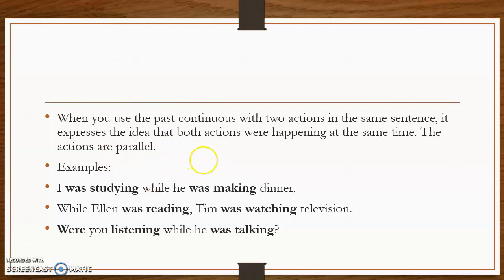You say, for example, I was studying while he was making dinner. These 2 actions were happening at the same time in the past. If you say, for example, while Ellen was reading, Tim was watching television, the same. The actions were happening at the very same time. So remember that one of the first uses of the past continuous is going to be the parallel actions.